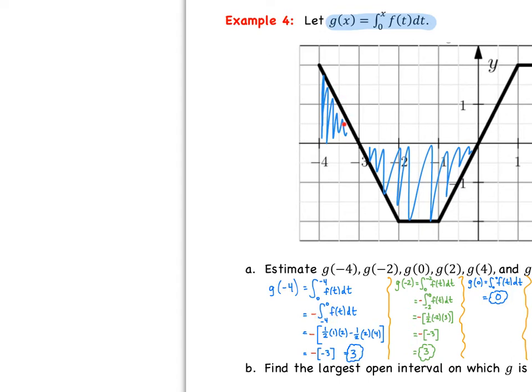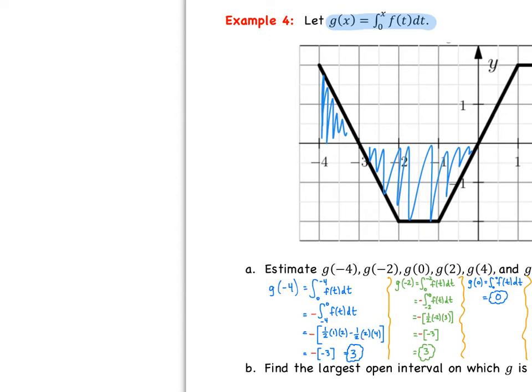So we have this triangle, which is where we get 1/2 times 1 times 2, 1/2 base times height. And then we have our trapezoid, but we're going to subtract that because it's negative area here. So 1/2, the height is 2, and the sum of our bases is 3 plus 1, so that's where we get 4. When we clean this all up, we get g of -4 to be 3.